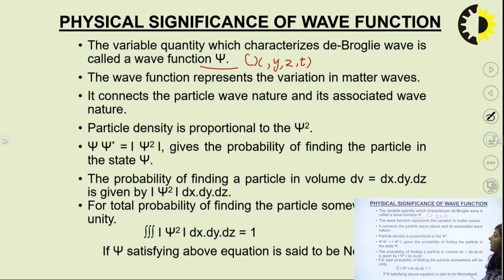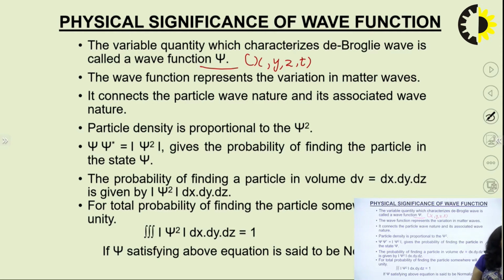The wave function represents the variation in matter wave and its oscillating behavior. It connects the particle nature and its associated wave nature, and completely describes the wave nature associated with the moving microscopic particle.